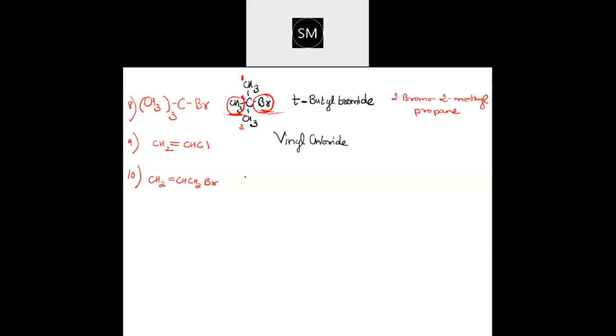Okay, now come to the IUPAC name. To give the IUPAC name, one chlorine here. That chlorine is attached to a carbon-carbon double bond. Halogen is also there and double bond is also there. So give the number to that carbon first. Don't go from here. You can't start from left to right. Better you start from right and go to left, because that carbon has an added advantage. It has the halo group and the double bond also. If you take this carbon, this has only a double bond, no halogen. So who should get more weightage? The carbon which has the double bond as well as the halogen. So I am giving the first number to this.